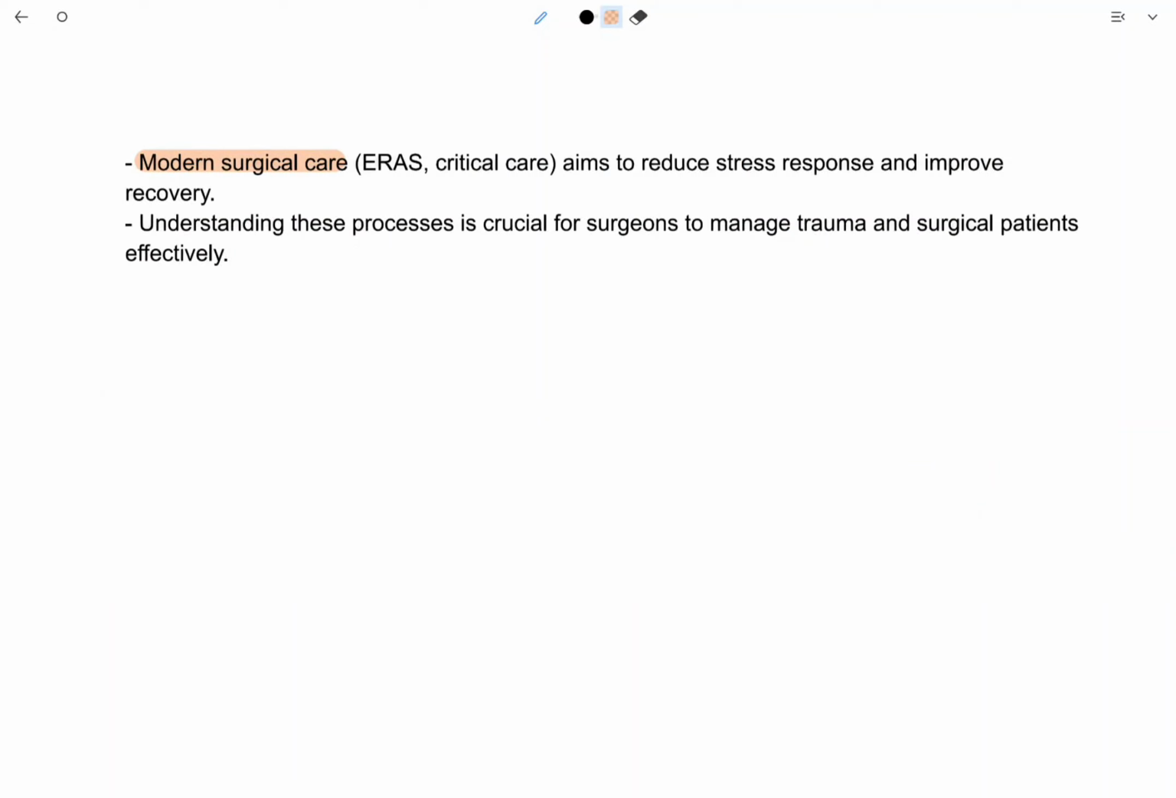Modern surgical care, or ERAS, or critical care, aims to reduce the stress response and improve recovery. Understanding these processes is very crucial for surgeons to manage trauma and surgical patients effectively.